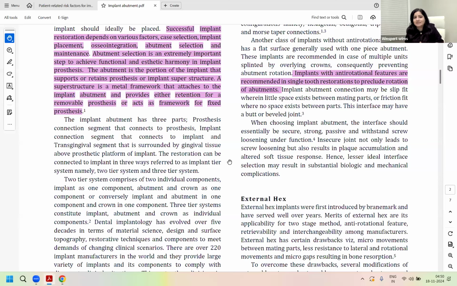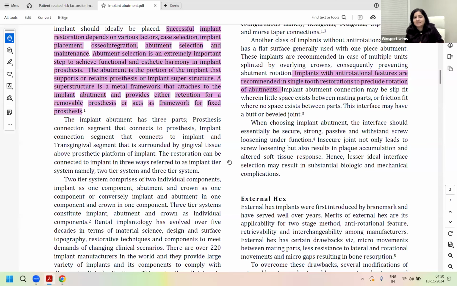So sometimes you can splint multiple implants when you're giving all on four, or sometimes they can be non-splinted. So they can be individual abutments or a metal framework, a superstructure. Both can be chosen depending upon what kind of situation there is. We are not going that deep in the prosthodontic component, as I told you, but we are definitely talking about factors which affect the aesthetics and the functionality.